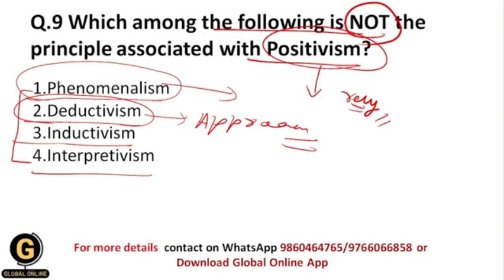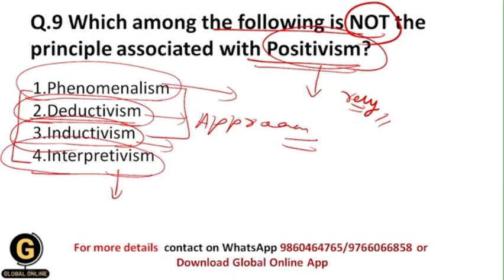This is nothing but deductivism. And what is inductivism? Within inductivism we first of all observe the facts, and based upon the facts we formulate a theory.